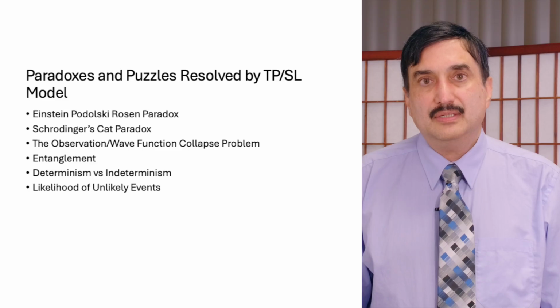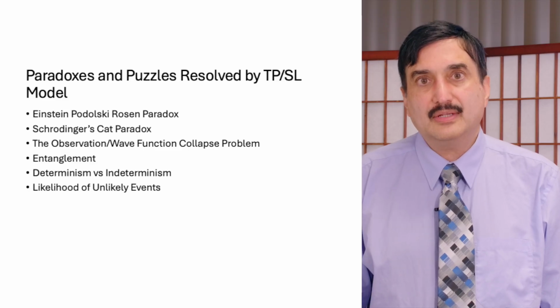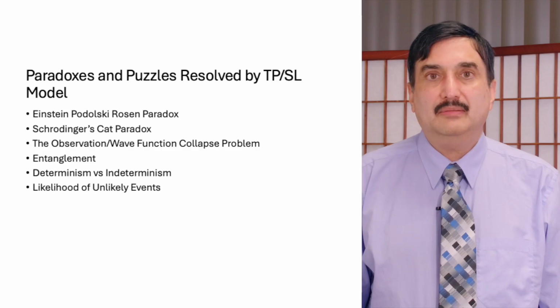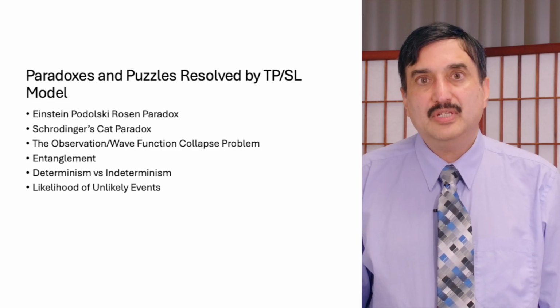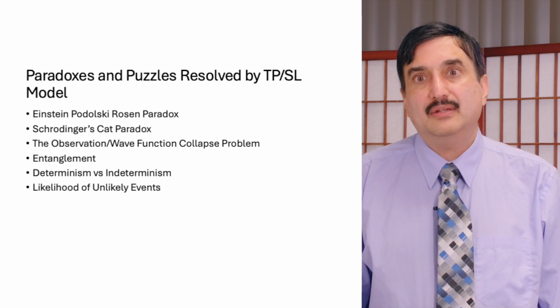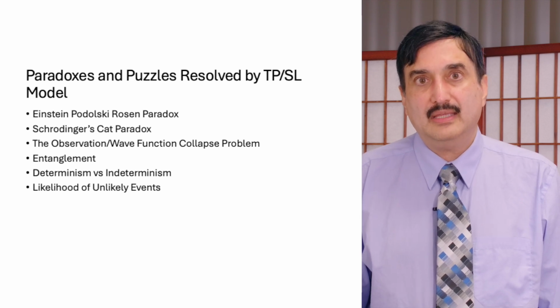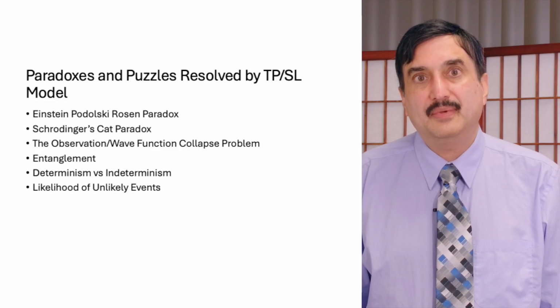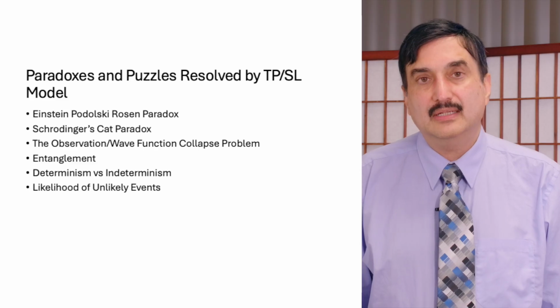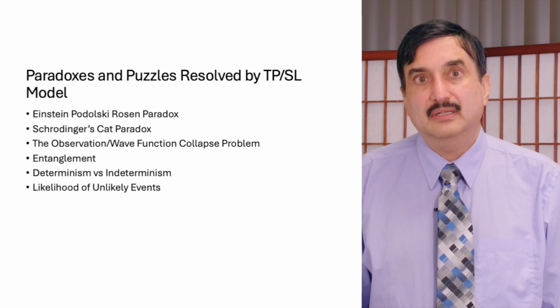In the Schrodinger's cat paradox, we have a situation where an atom which is emitting radiation and an atom that's not emitting radiation are both in a superimposed state, and both realities are equally likely until we actually observe.